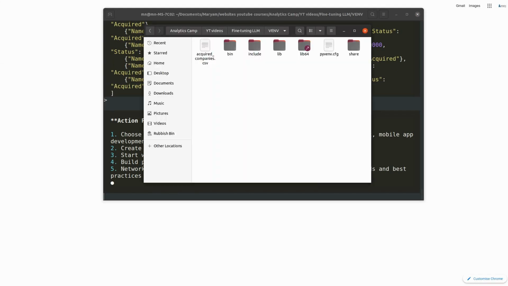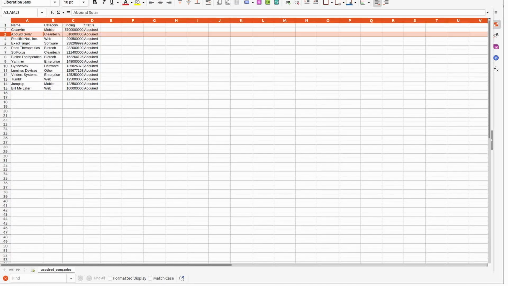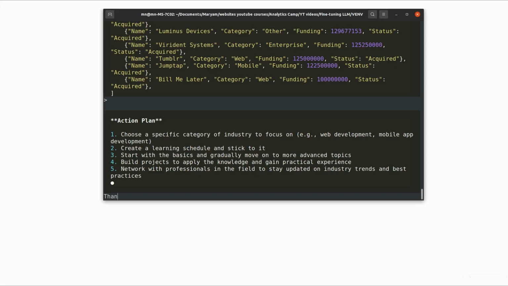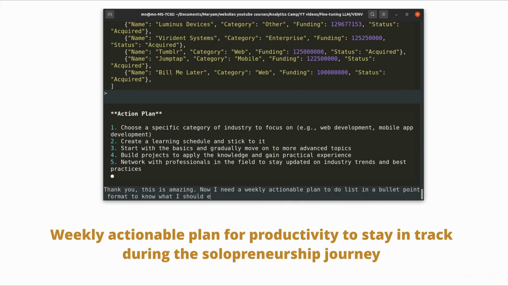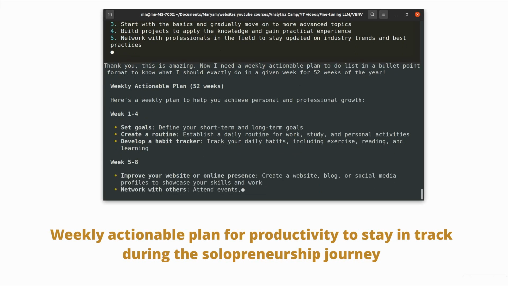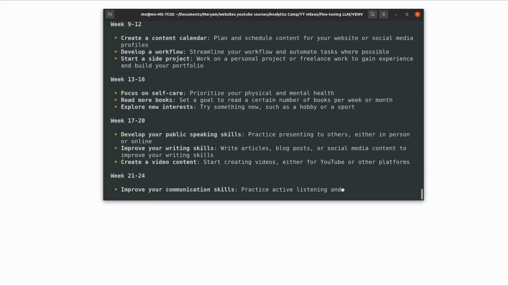Here you can see it has actually exported the CSV file to my folder. Be aware that if you don't specify a path, it will only export your requested file to your virtual environment folder where you have installed the system. Just as a side note, I prompted the model for a personal productivity plan alongside the skills plan too, and it offered a decent weekly plan, which will help with keeping you on track throughout your solopreneurship journey.